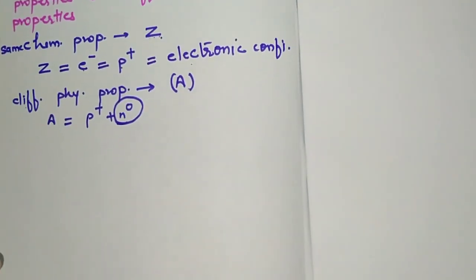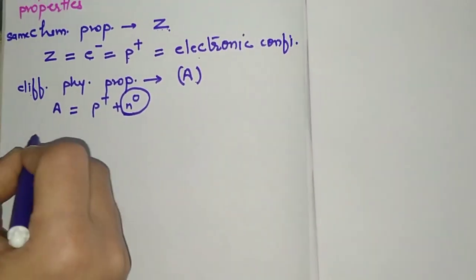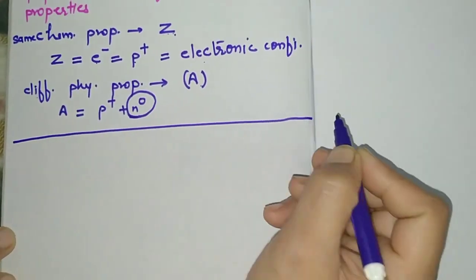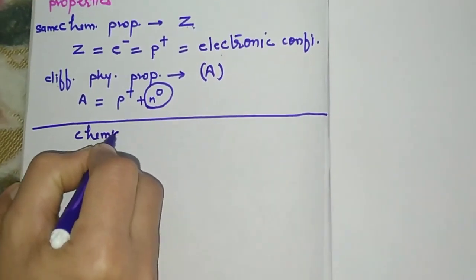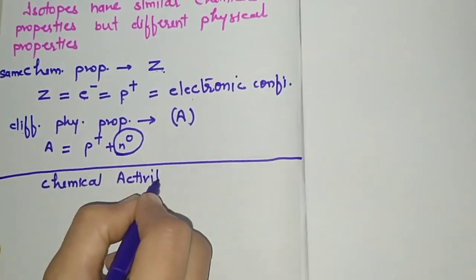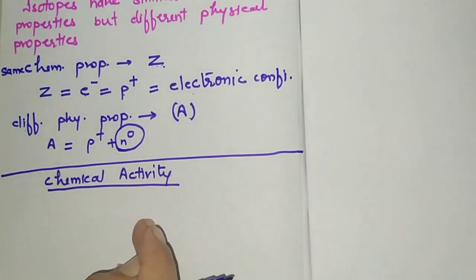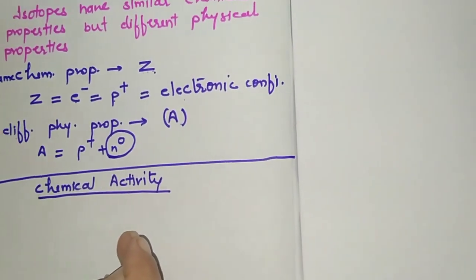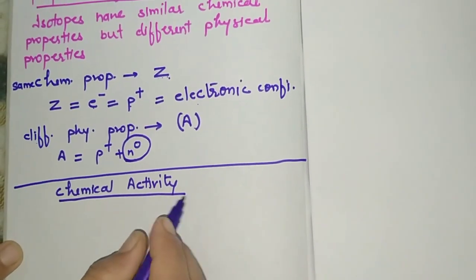Now the next heading is chemical activity of an atom. Why does any atom participate in any chemical activity? See, we have already understood what isotopes are. Now why does any atom undergo chemical activity?